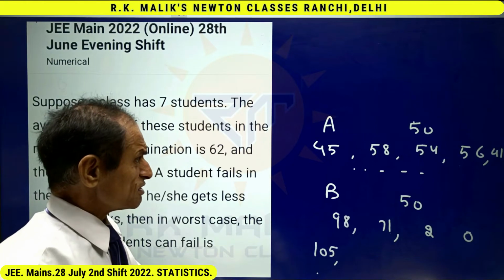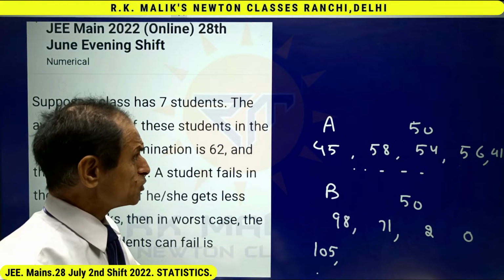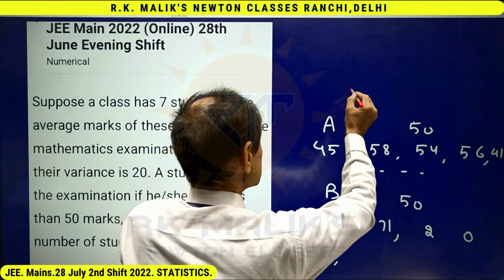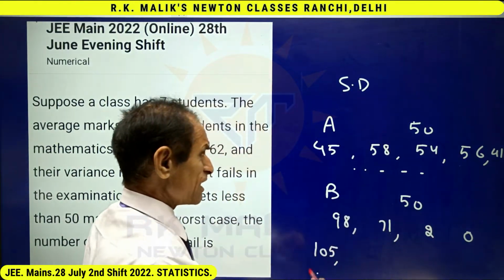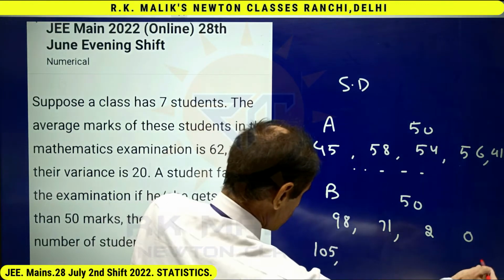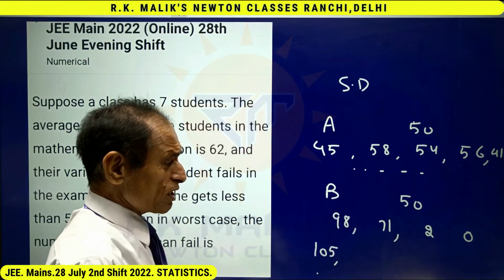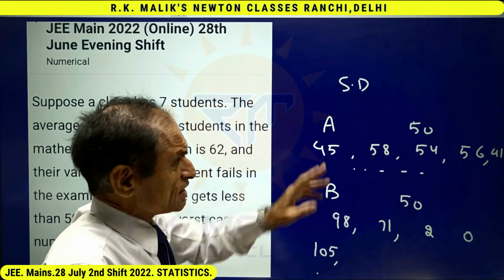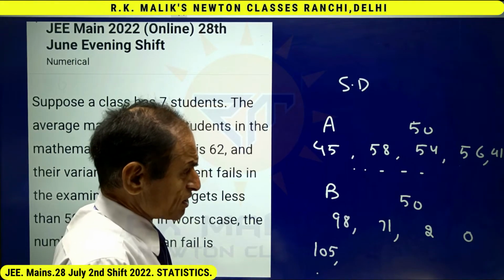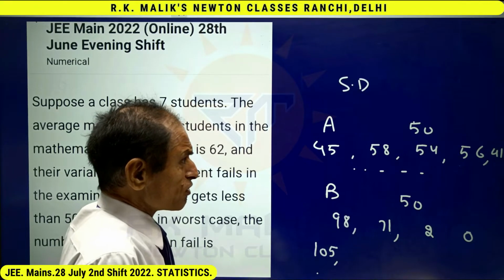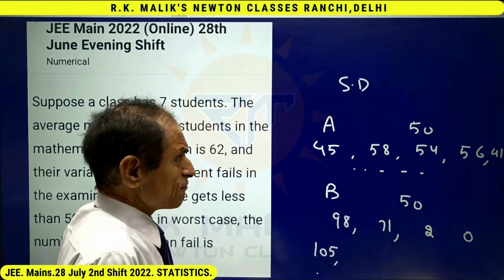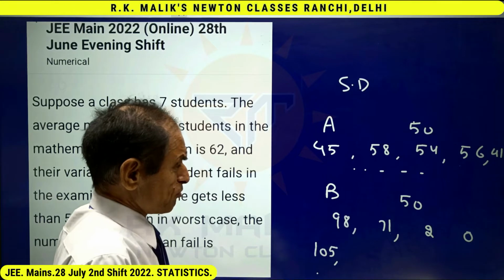And here the term standard deviation comes into play. The standard deviation of this data will be less, the standard deviation of this data will be more. You can see the word deviation. Actually, there are so many ways of calculating the deviation, but standard deviation is the most popular.